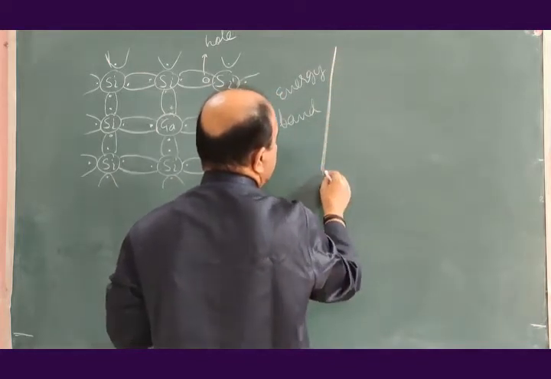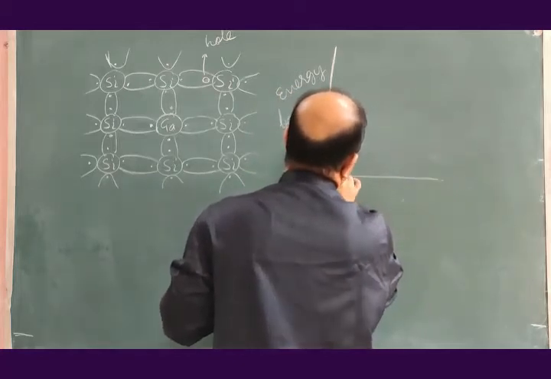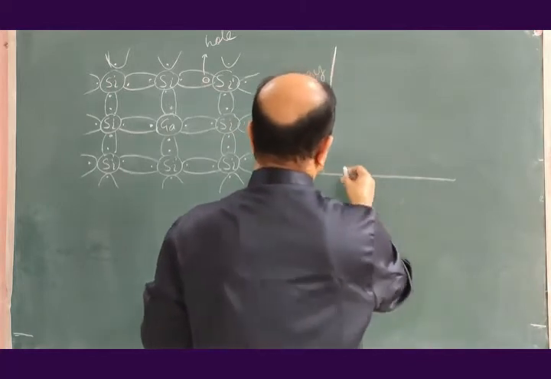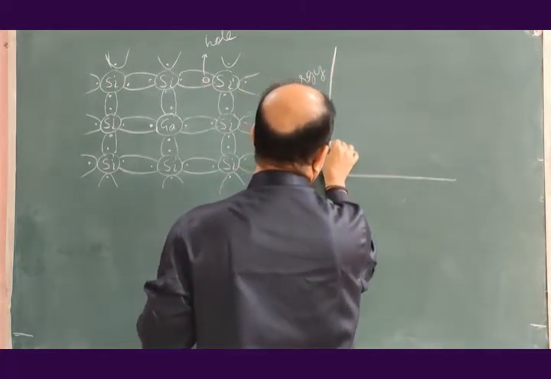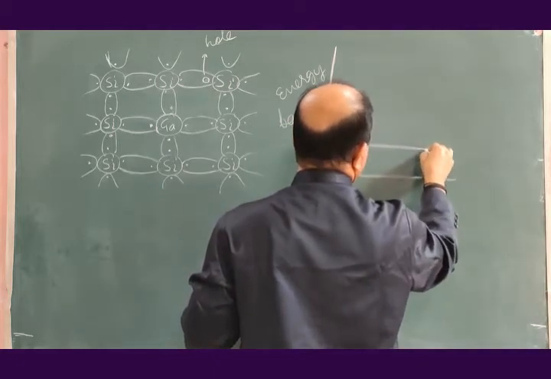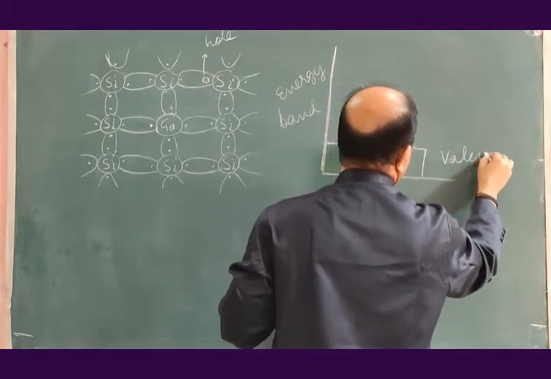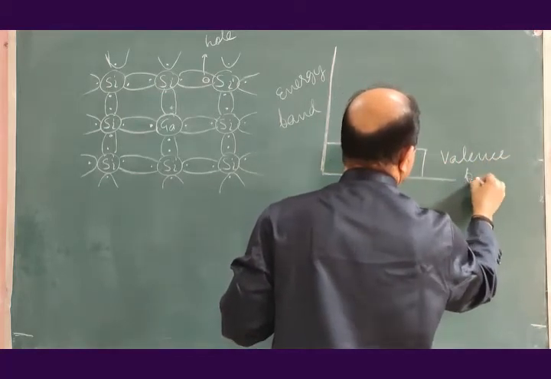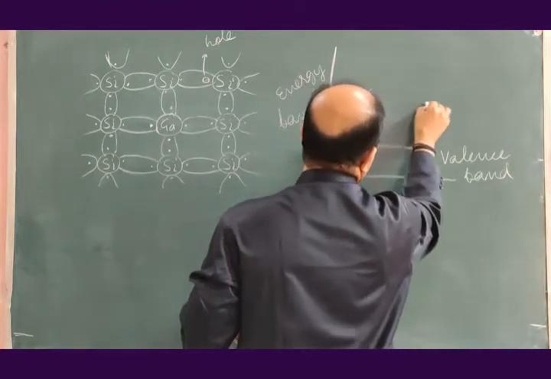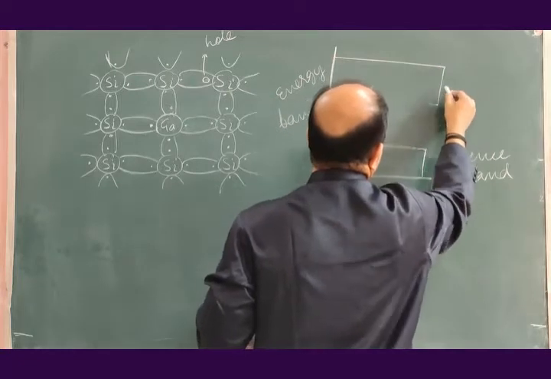First energy band, second energy band, third energy band, last will be valence energy band, and after that we will have conduction energy band or simply conduction band. This is the valence band. And here we will have the conduction band.